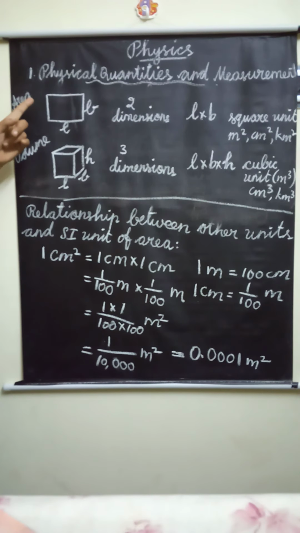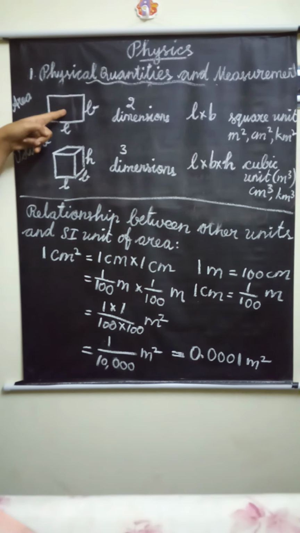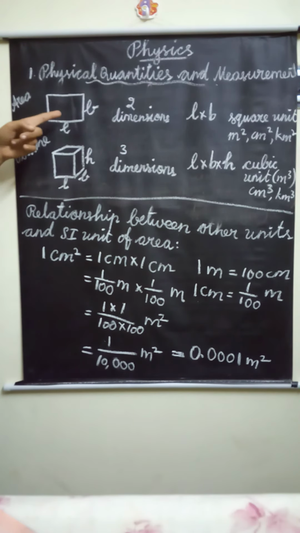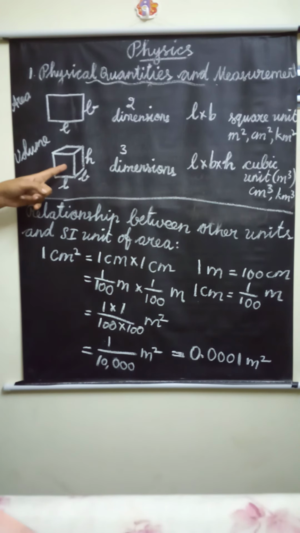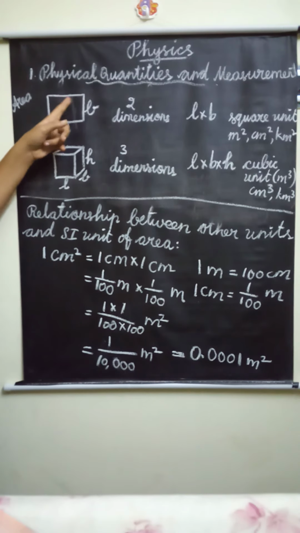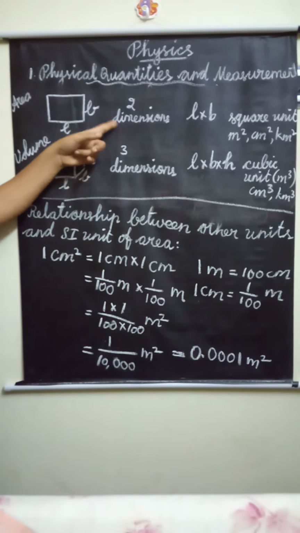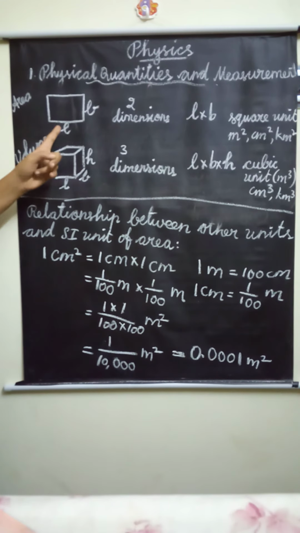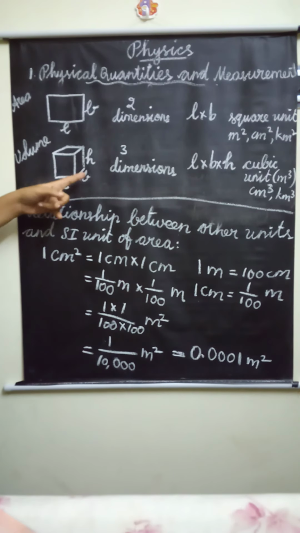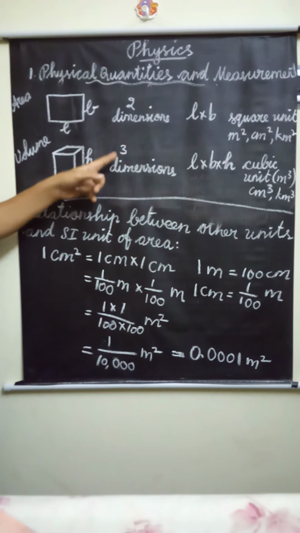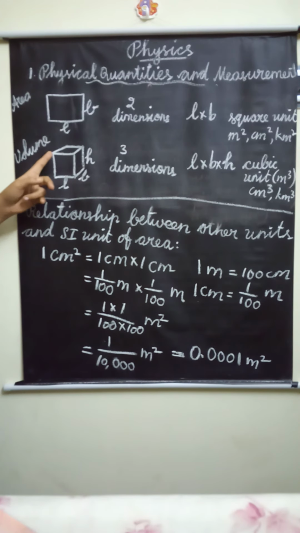Next, comparison of area and volume. This is the area, this is the volume. This object is a cuboid. This rectangle has 2 dimensions, L into B. The volume has 3 dimensions. For example, a fish tank.